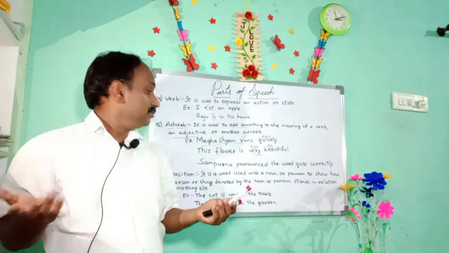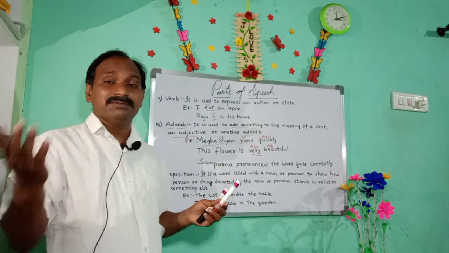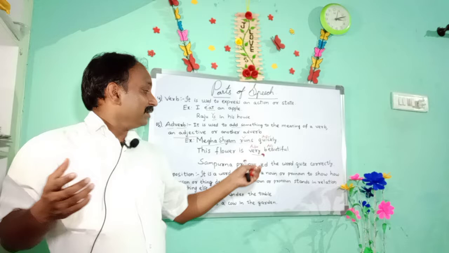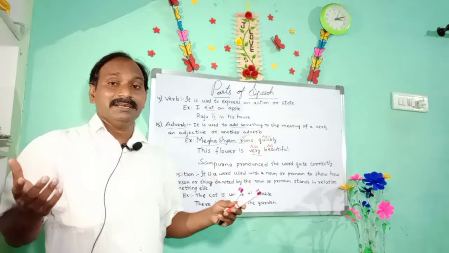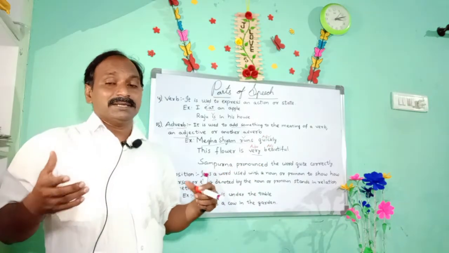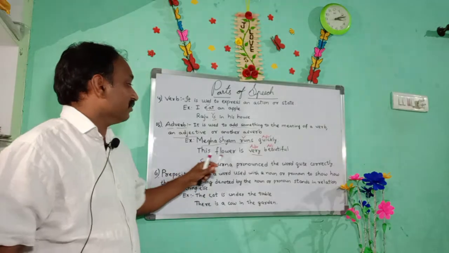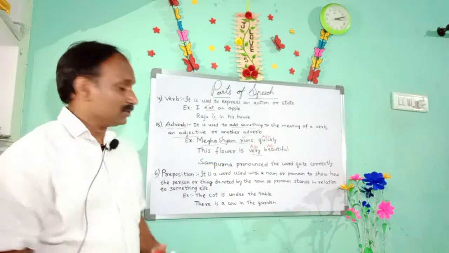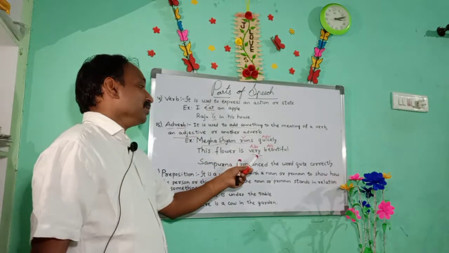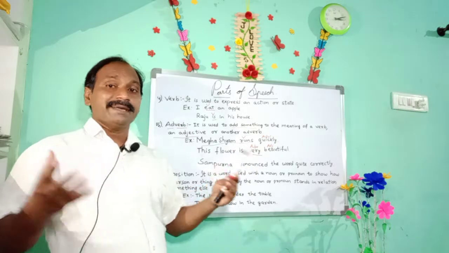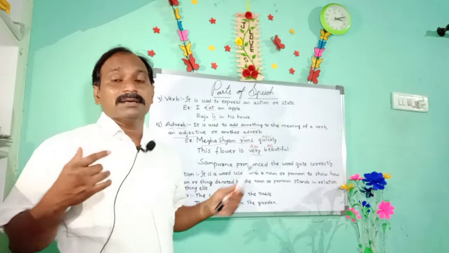How is the flower? Beautiful. And if we add very, it is explained even more. So adverbs are used to give extra meaning to the adjective.